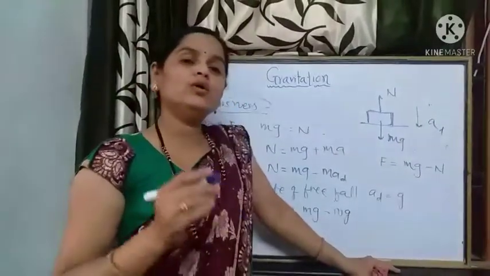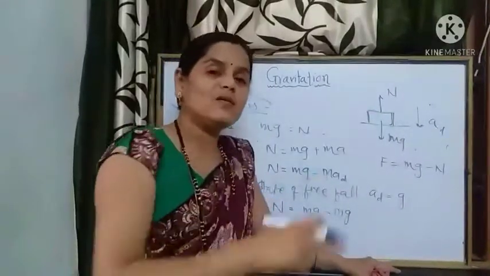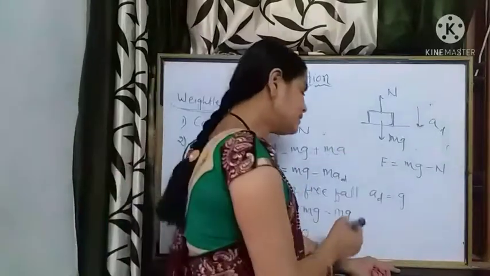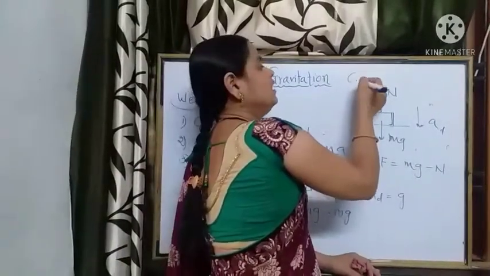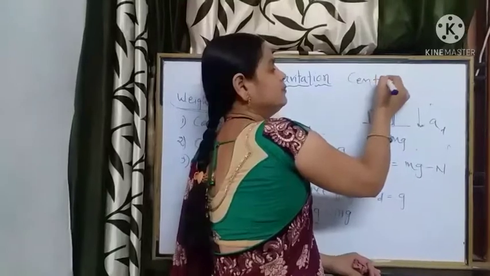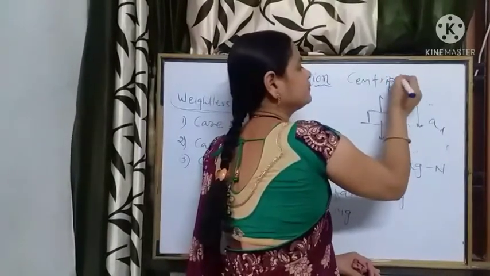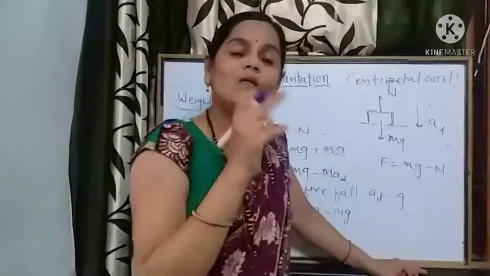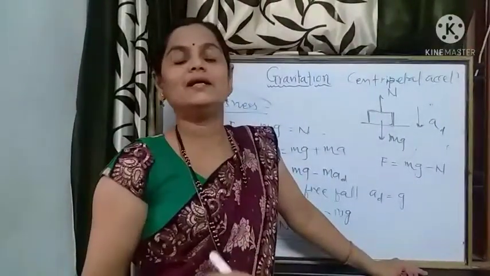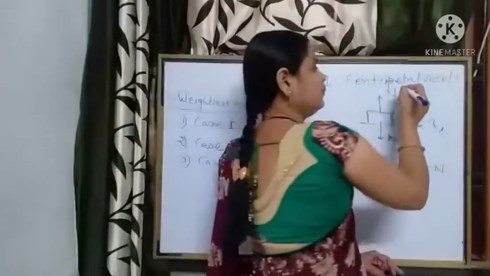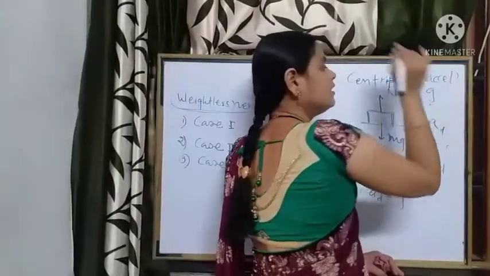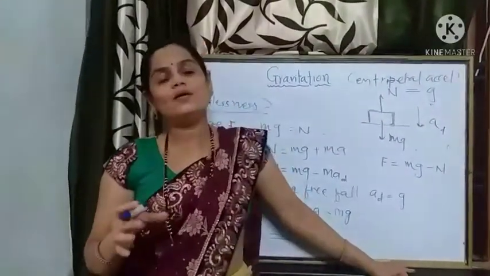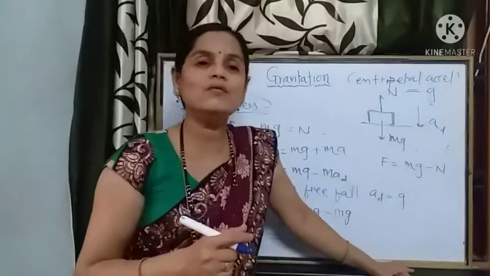If it is moving in a circular manner, the centripetal acceleration must be there, and this centripetal acceleration for the circular motion of the satellite around the earth is provided by the gravitational acceleration, because the motion is controlled by the gravitational force.